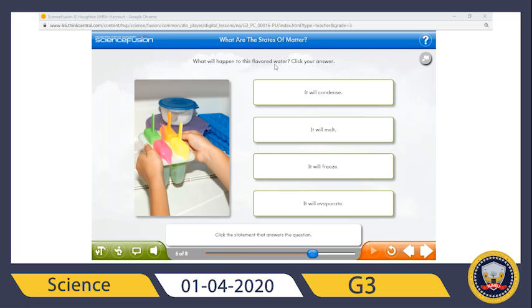It's asking about water. So what do I know about the states of matter? If I put water into a freezer, it will freeze, right? So in this situation, the liquid will become solid. Good. So I can say it will freeze.